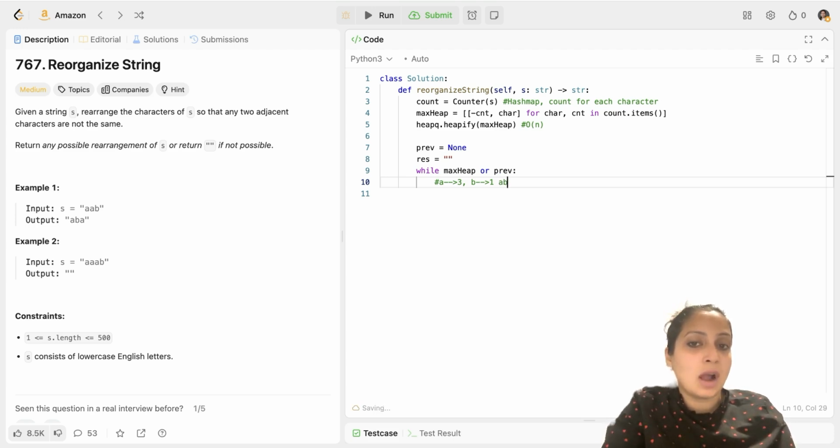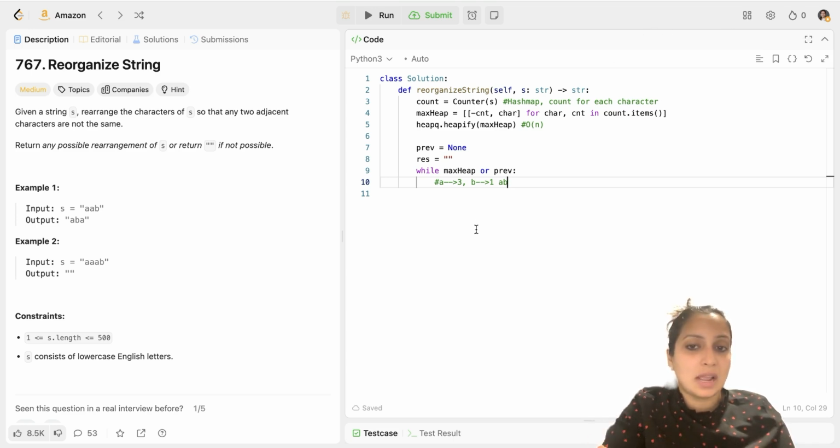After that, your max heap has B with count 1 and A is not there because A is in your previous now, with count 2. So your max heap has become empty, but your previous has character A with count 2. In such a scenario, you have to return an empty string.